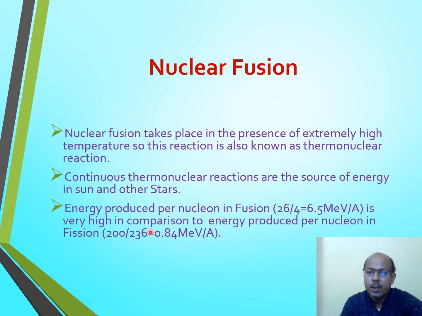Total 236 nucleons will produce 200 mega electron volt of energy. It means energy produced during fission per nucleon will be 0.84 mega electron volt per nucleon. Hence, energy produced per nucleon during fusion will be very high in comparison to nuclear fission.